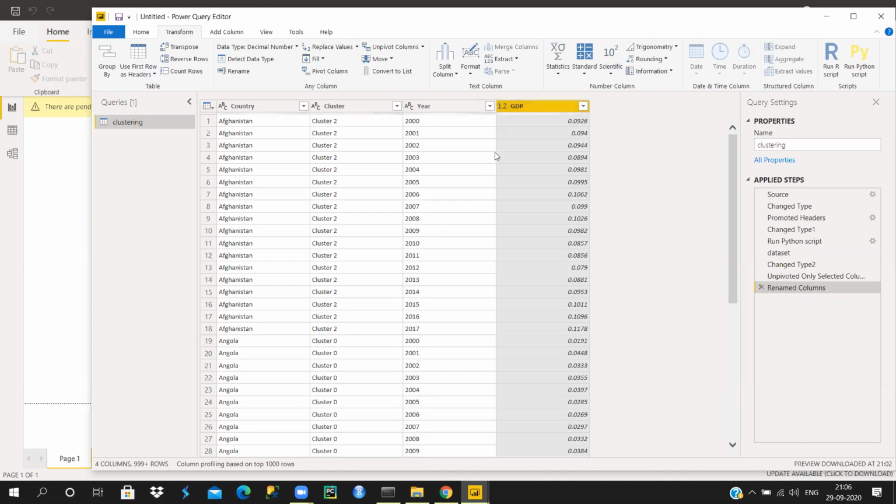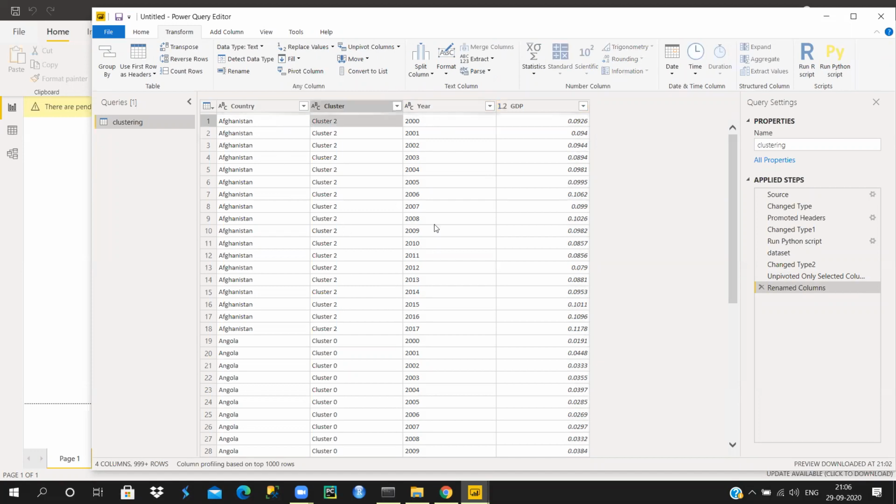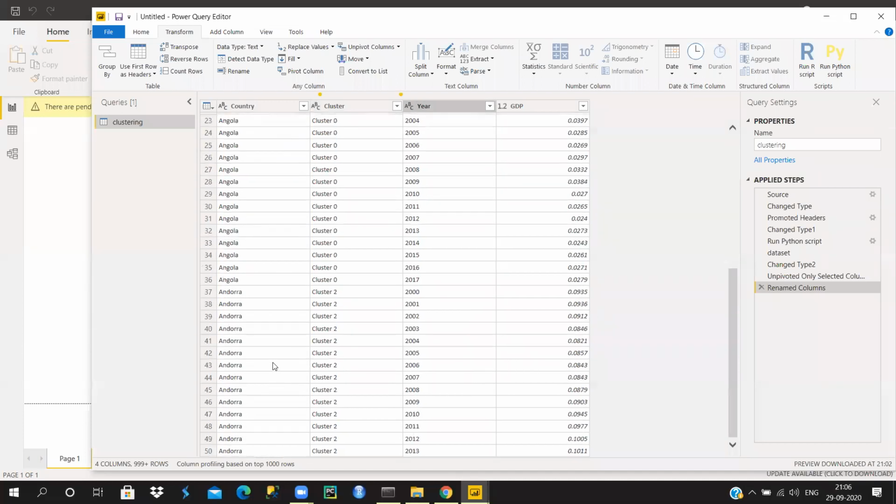Now for all the cluster points, these data points are cluster 2, and the country is Afghanistan. For that particular country I have all the years lined down here. This way you will get it for all the other countries also. That is what this unpivot will do.